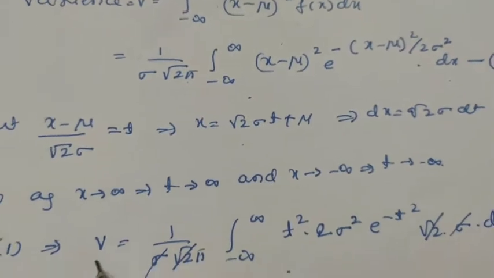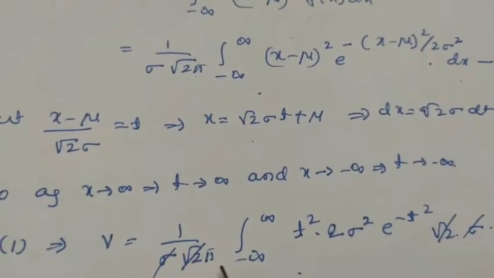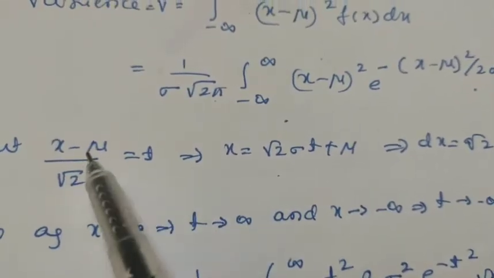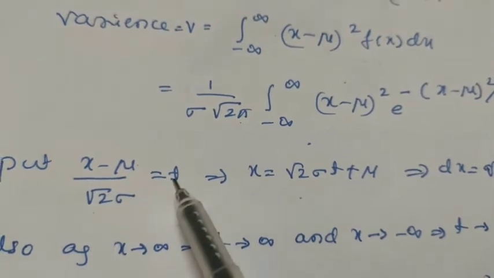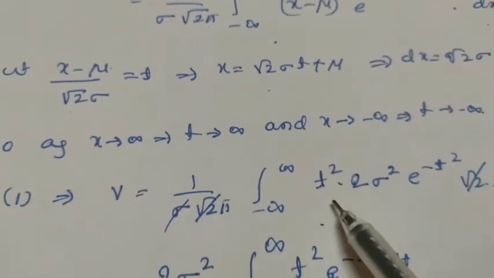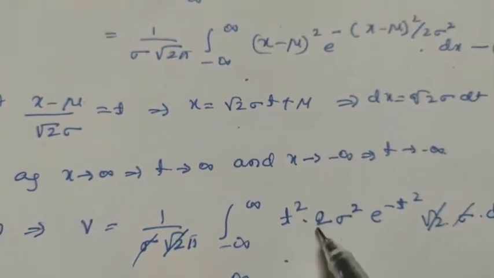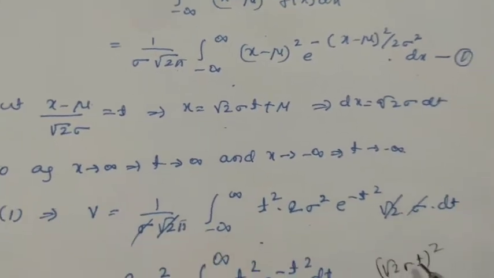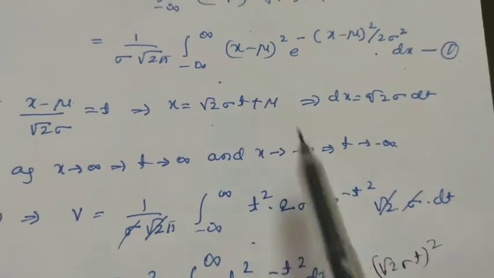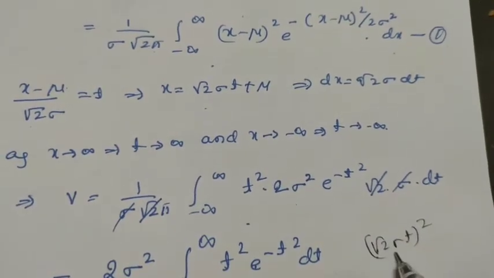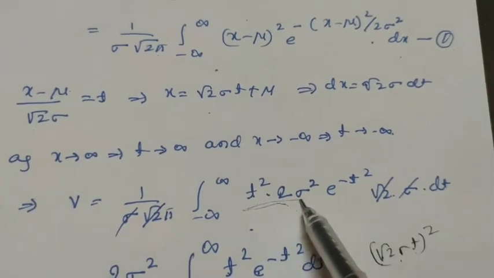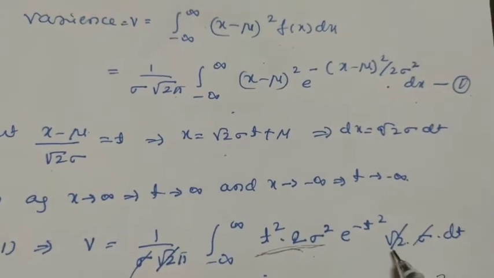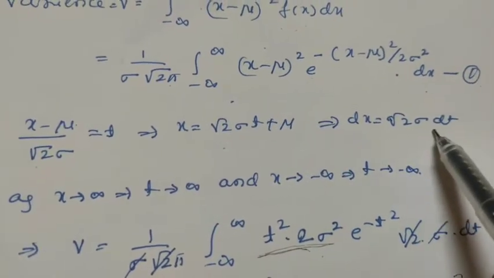So therefore this equation 1 becomes 1 by sigma into root 2 pi integration from minus infinity to plus infinity, this x minus mu. From here we can say that x minus mu is equals to, cross multiply, root 2 into sigma into t, that is root 2 into sigma into t whole square. So after squaring you will get here 2 sigma square t square, and this one is e raised to minus t square, and dx is root 2 sigma dt.